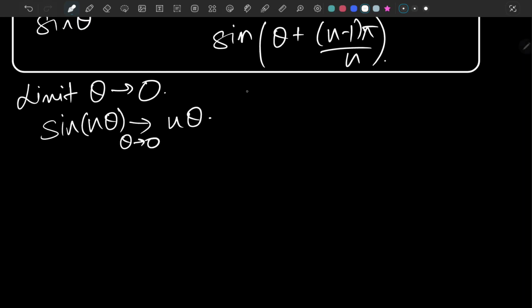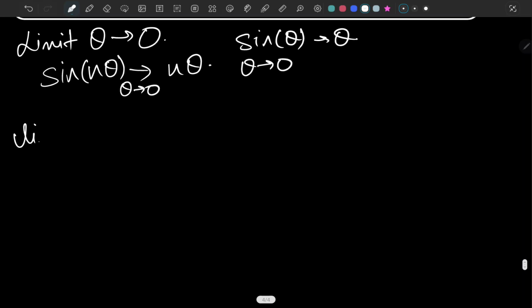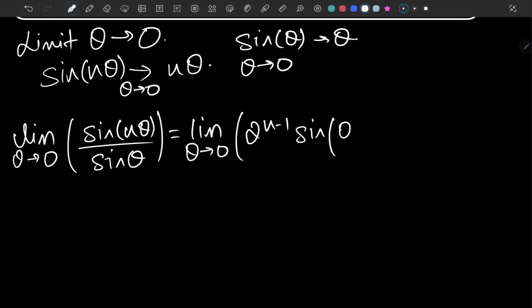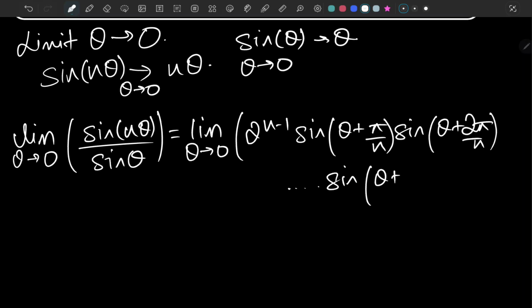And for sine of theta when theta approaches 0, it's just theta, right? So we take the limit as theta tends to 0 of both sides of this equation, sine of n theta over sine theta equals the limit as theta tends to 0 of 2 to the n minus 1 times sine of theta plus pi over n times sine of theta plus 2 pi over n, and all the way up to sine of theta plus n minus 1 pi over n.